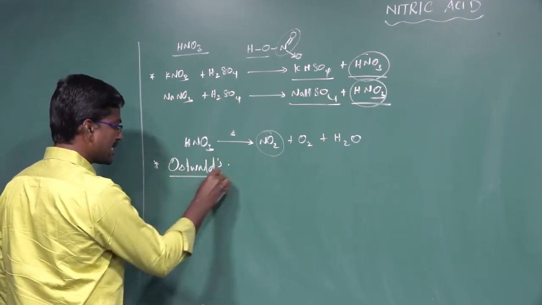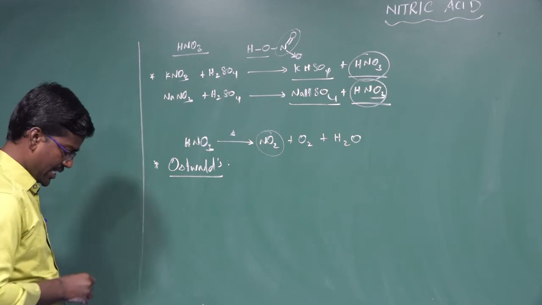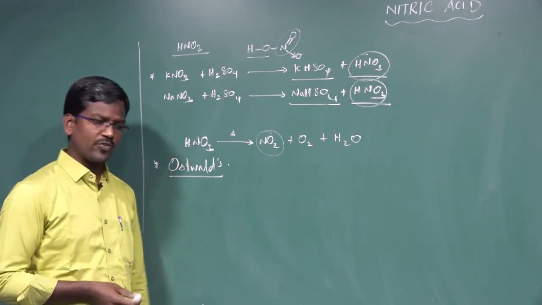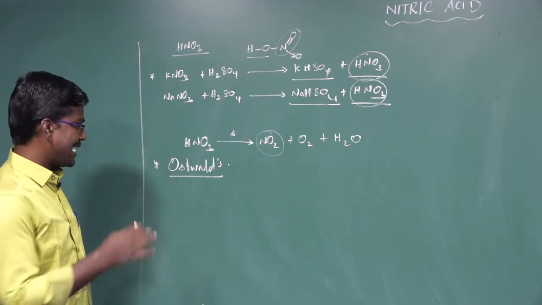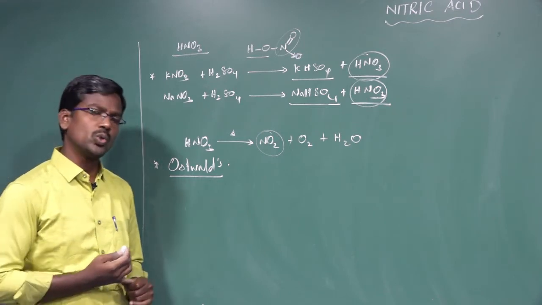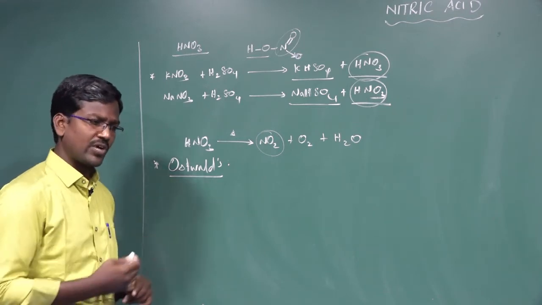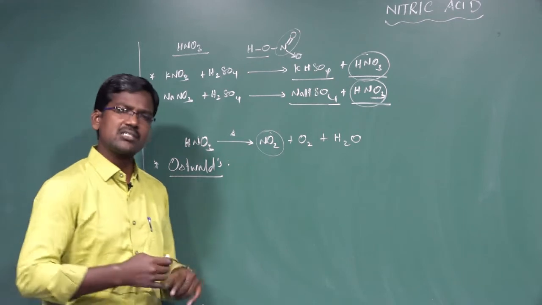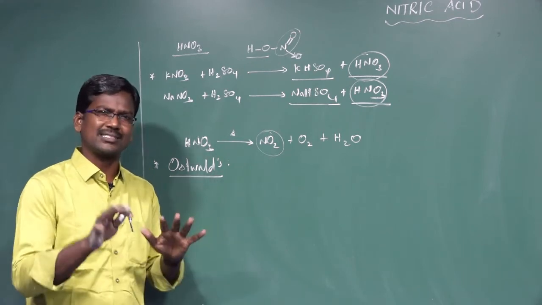Ostwald process. In the Ostwald process, a large amount of nitric acid can be prepared. Ammonia is converted to nitric oxide. The nitric oxide is further oxidized to nitrogen dioxide. Nitrogen dioxide combines with water to form nitric acid. It is the simplest process.